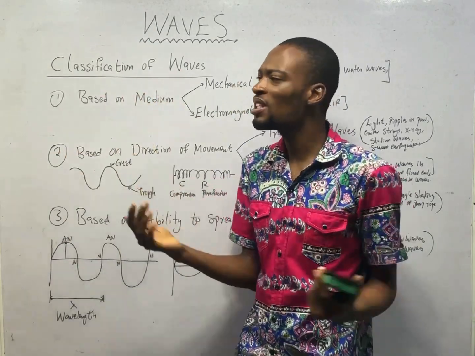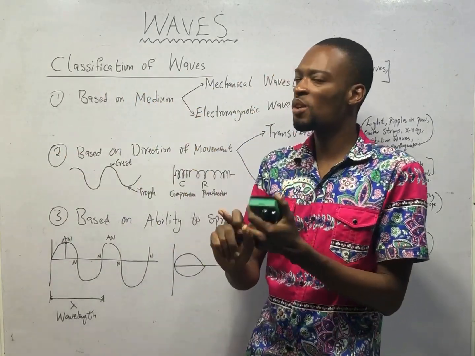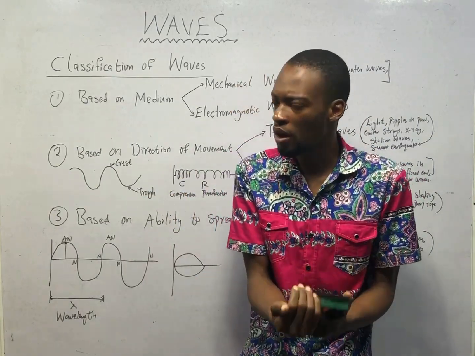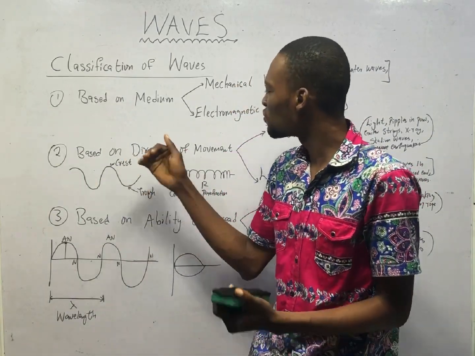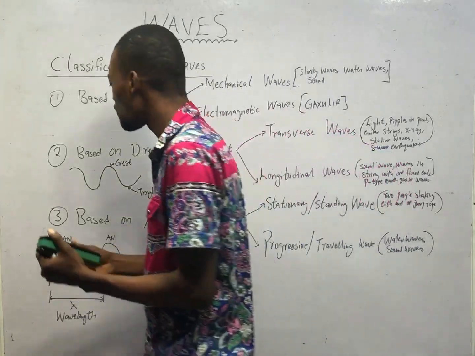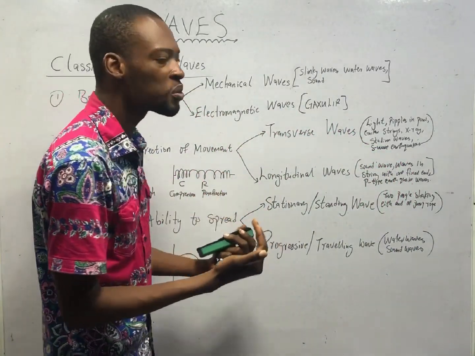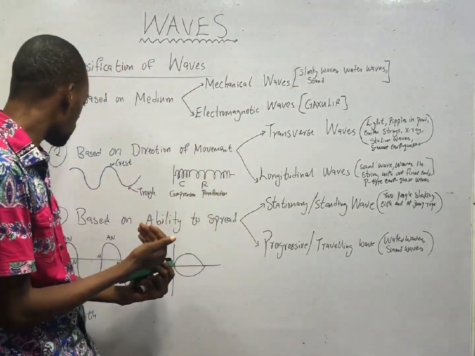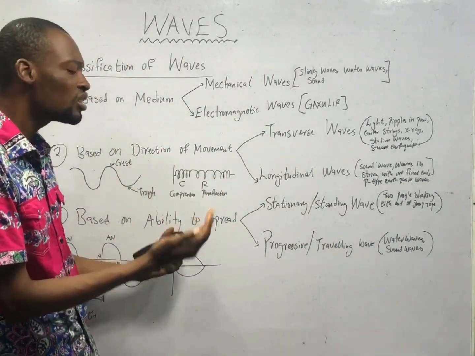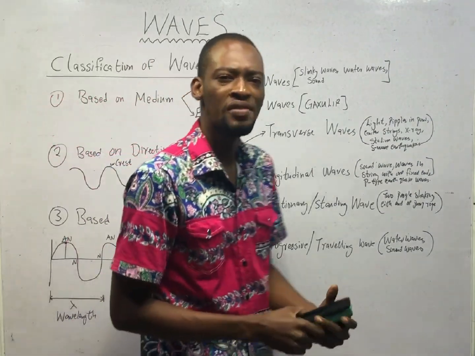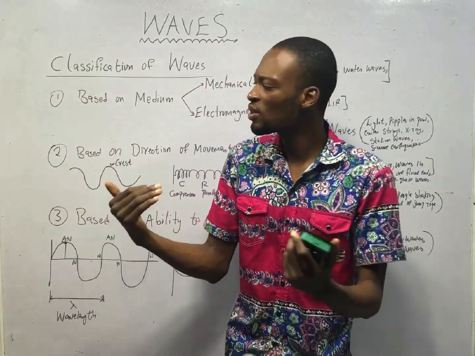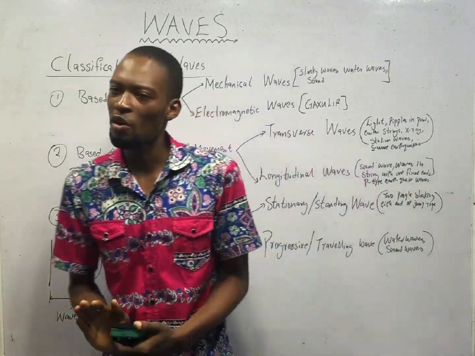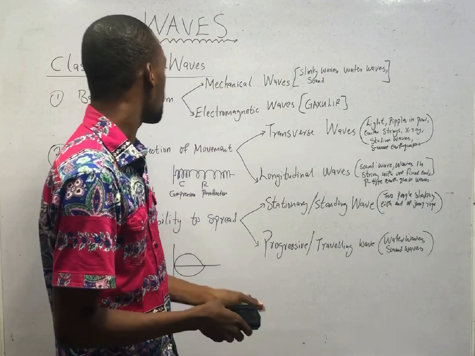waves can be grouped into three: based on medium, whether they require a material medium or not; based on direction of movement, that is, what is the direction of movement of the wave to the direction of the particles; and also based on the ability to spread. Is this wave moving about, or is this wave on one position? That is what we shall cover right now.